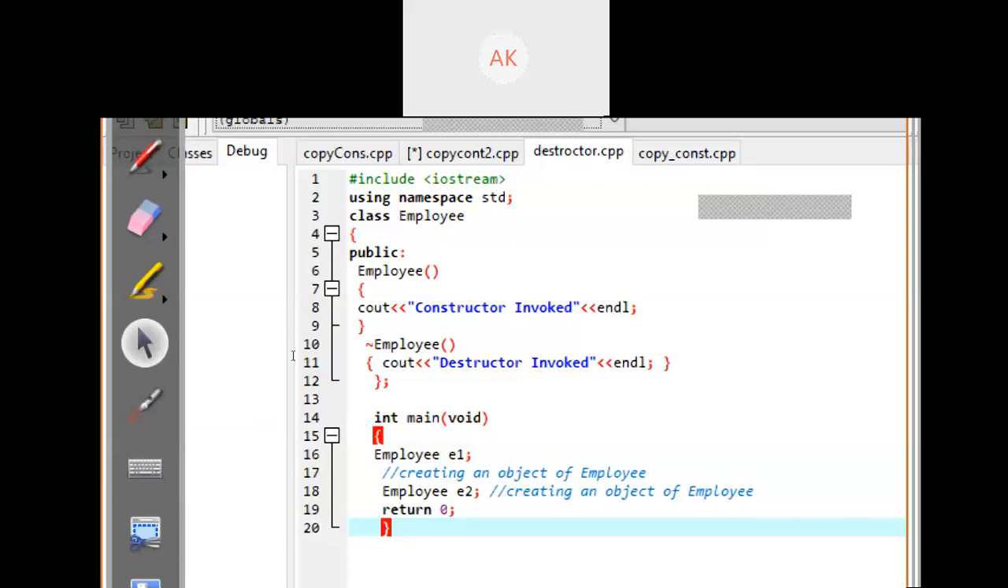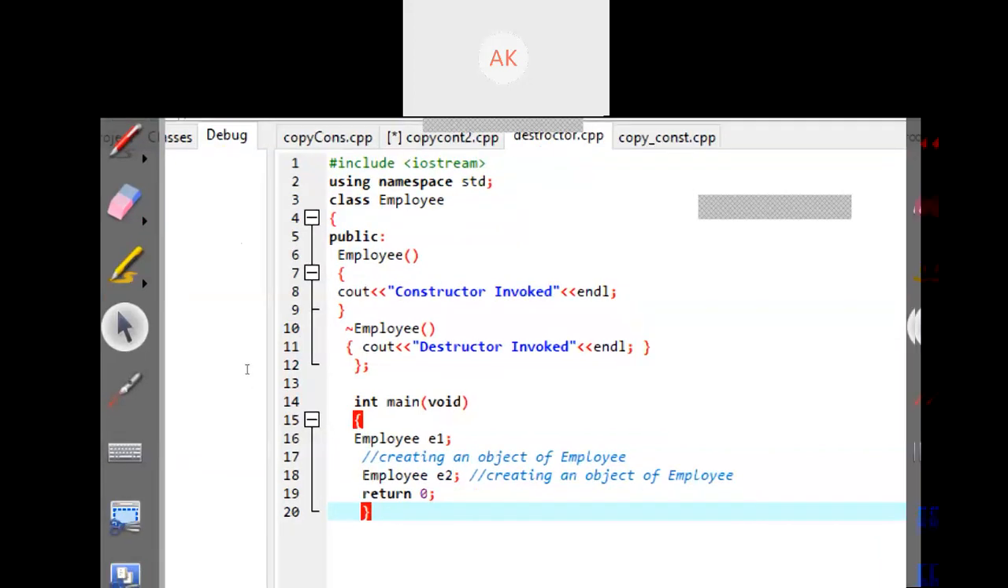In the next line, we again create one object of the Employee class, e2. When you create an object, the constructor is called, and it prints the message "constructor invoked". Two times the constructor will be called, which means this message will print two times. After completing the main method, your destructor will be called only when you are out of scope, out of the main method. Here your main method is completely executed, then the destructor will be called, and the destructor will destroy your object.